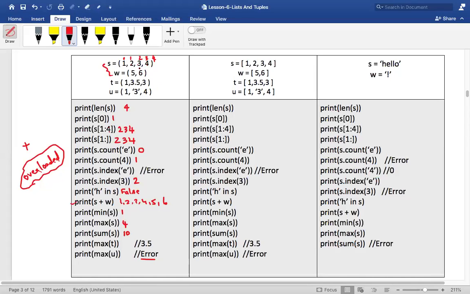I've shown you with one more example also. Now tell me, if it is 1 colon 3, what will happen? From 1 go till 3, but don't include 3. It means what will get printed? It means 2 comma 3. That's all. Simple. Is that clear?